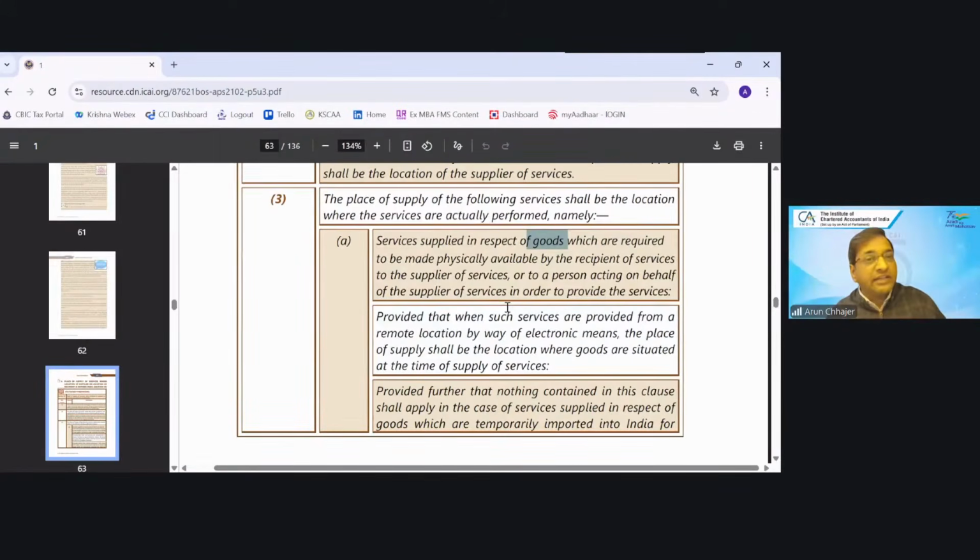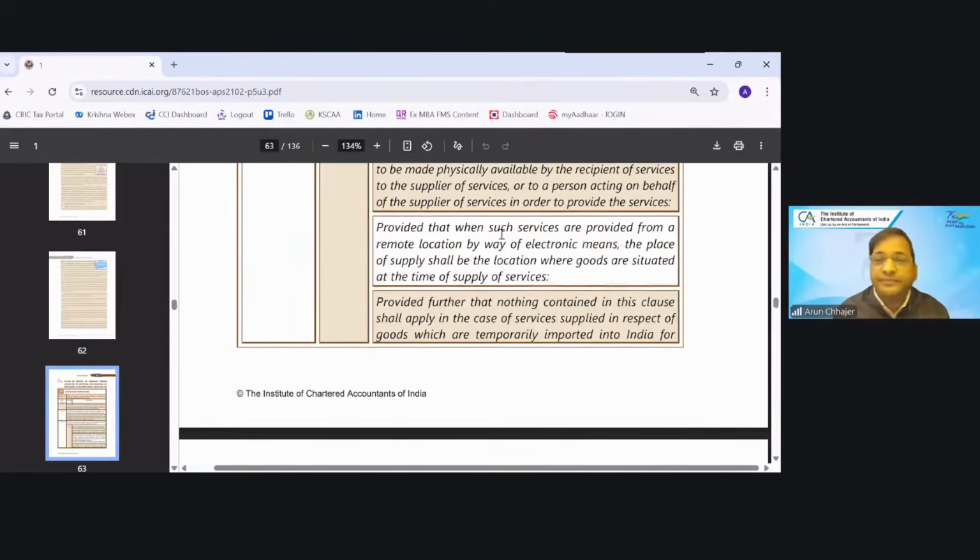He visited that Delhi shop and got his mobile repaired. For that service, he has physically made his mobile available. So how would the place of supply be determined by the Delhi supplier? It will be determined according to 13 subsection 3 clause A, because it is physically made available, so the location at which the goods are physically handed over for rendering the services will be the place of supply.